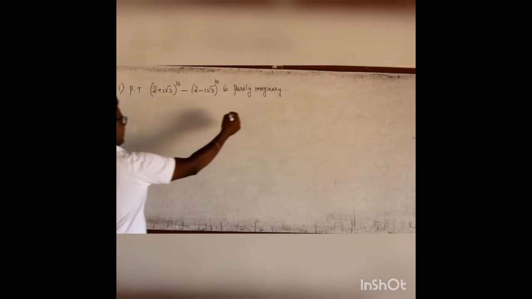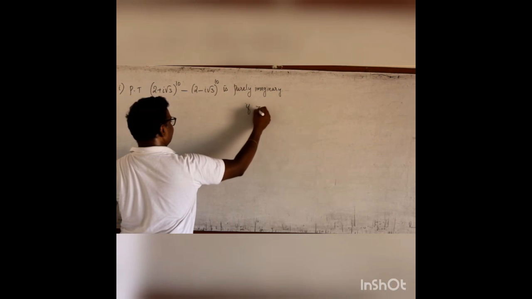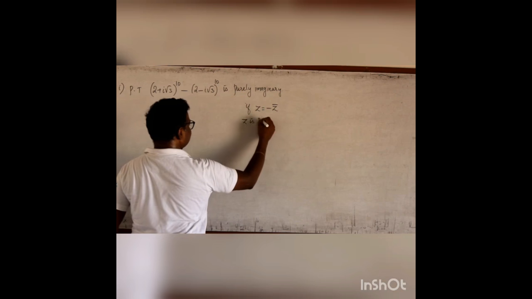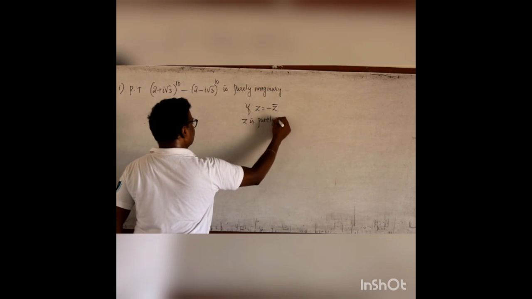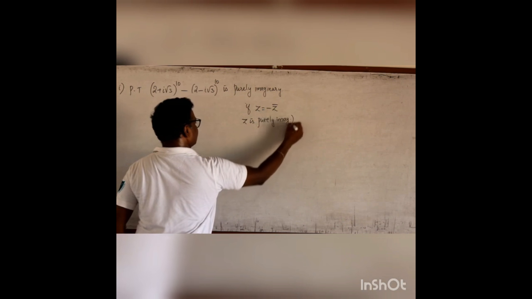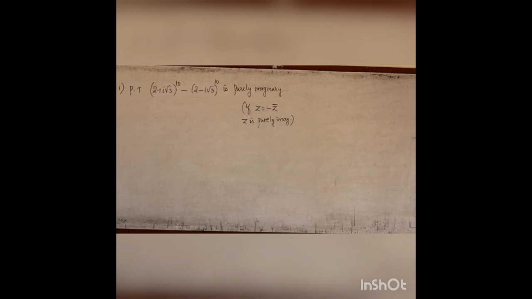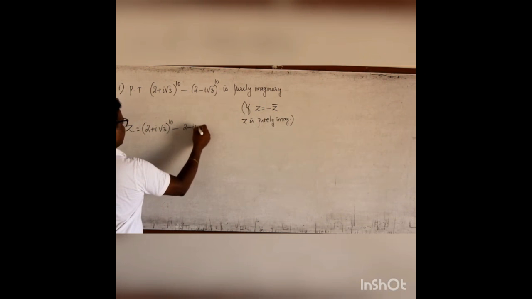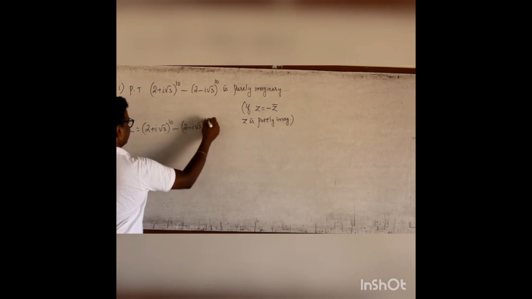Remember, if I prove that z equal to minus z bar, then z is purely imaginary. So, let me try to find out z bar and we shall see for this complex number. That is, let me take this complex number as z. It is (2 + i√3)^10 minus (2 − i√3)^10.